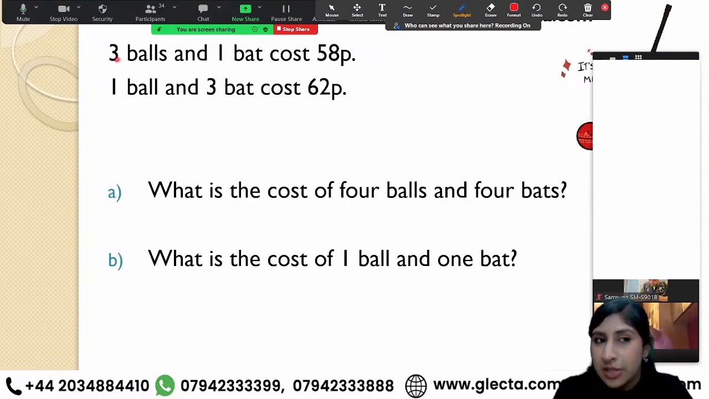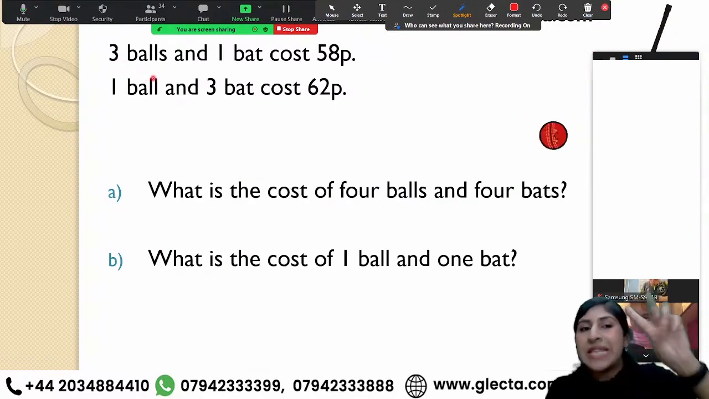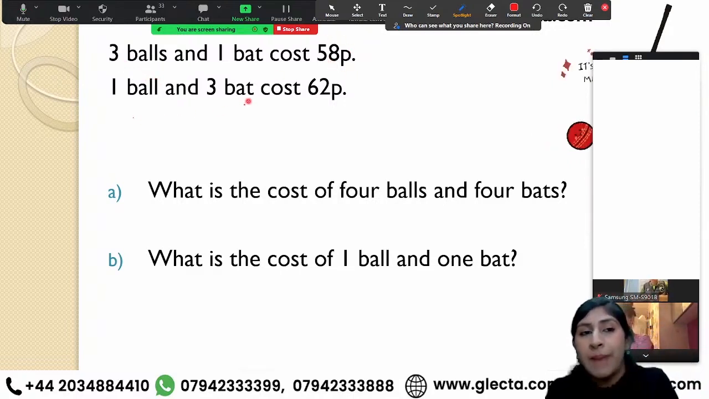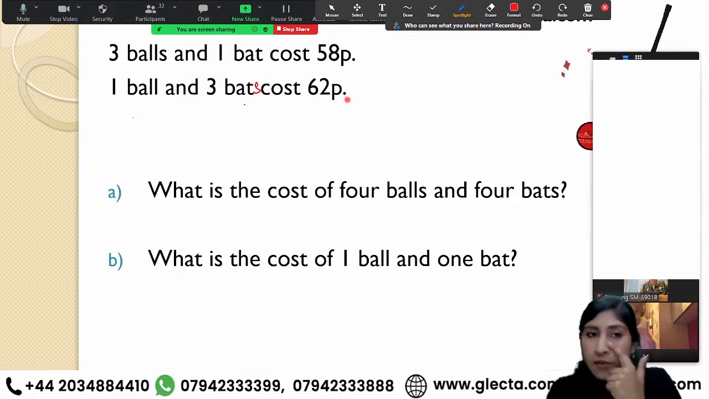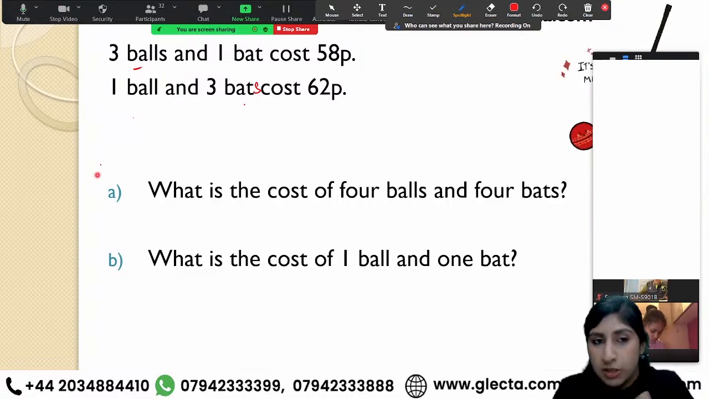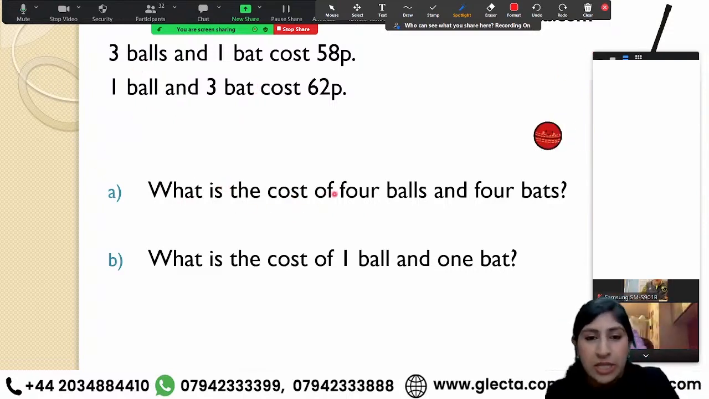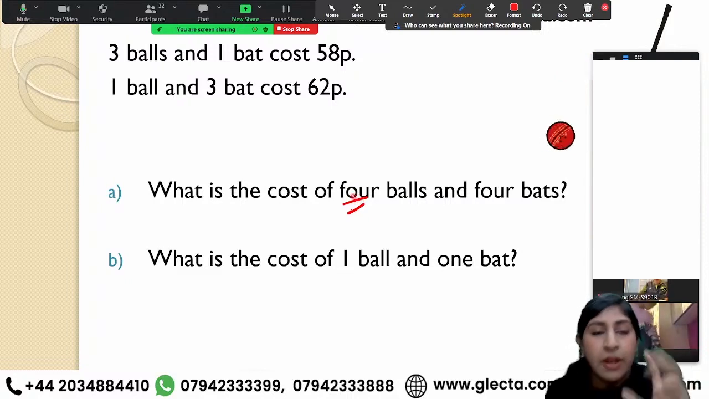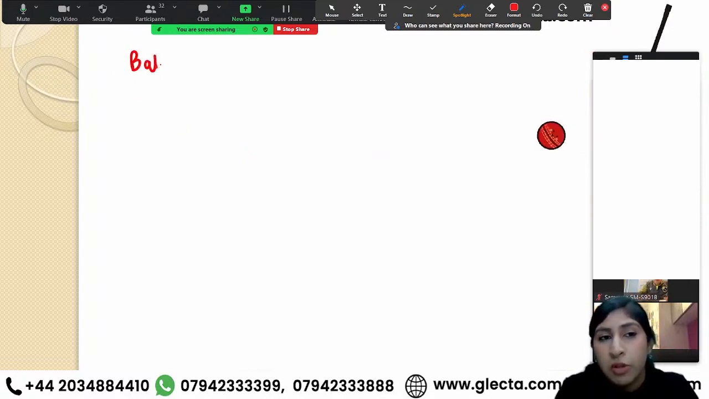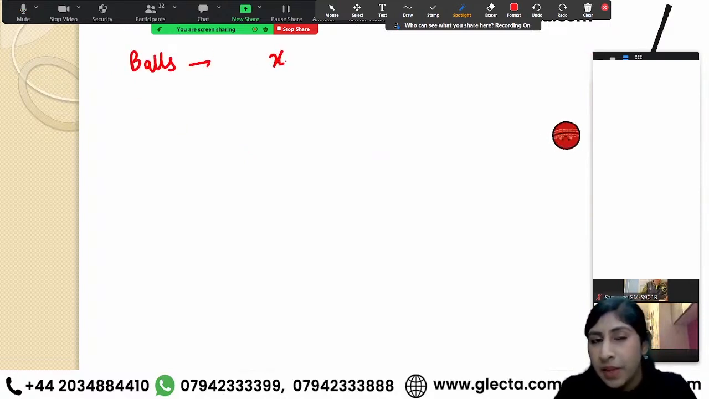All right, so this question says that we are given the cost of 3 balls and 1 bat together, and together they cost 58p, and 1 ball and 3 bats cost 62p, right? So over here, the first task is to form equations. First, the a part is pretty easy. What is the cost of 4 balls? Again, I have to form equations. Let me say that my cost of a ball is xp, right? And my bats cost yp, right?